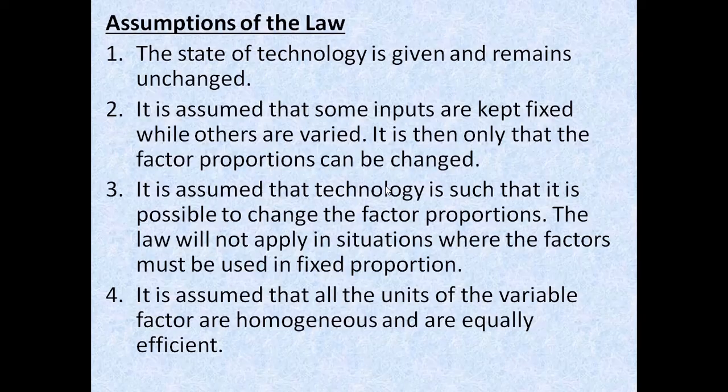But before we go in depth, we must understand the assumptions of the law. So what are the assumptions? Number one, the state of technology is given and remains unchanged. Whatever technology a production house or an economic firm is using will remain the same, it will not be changed.